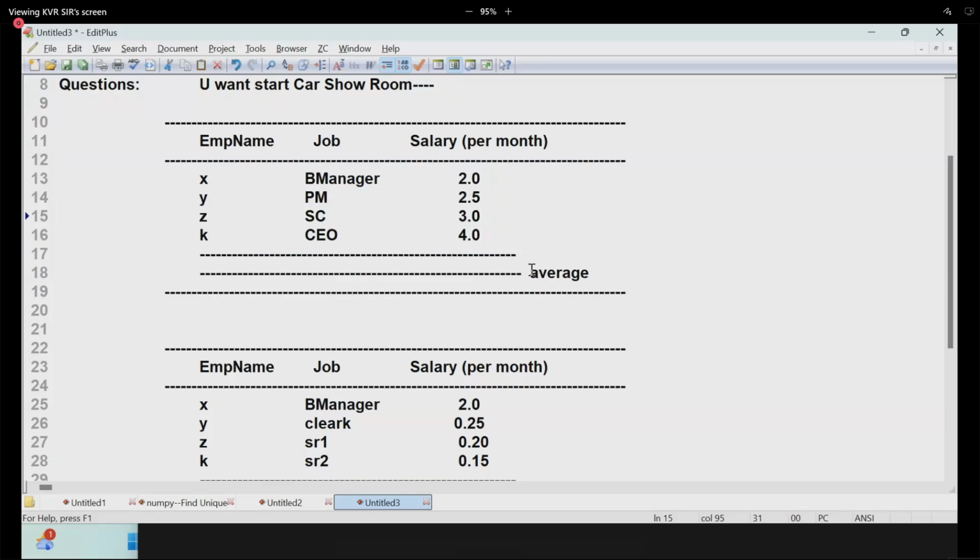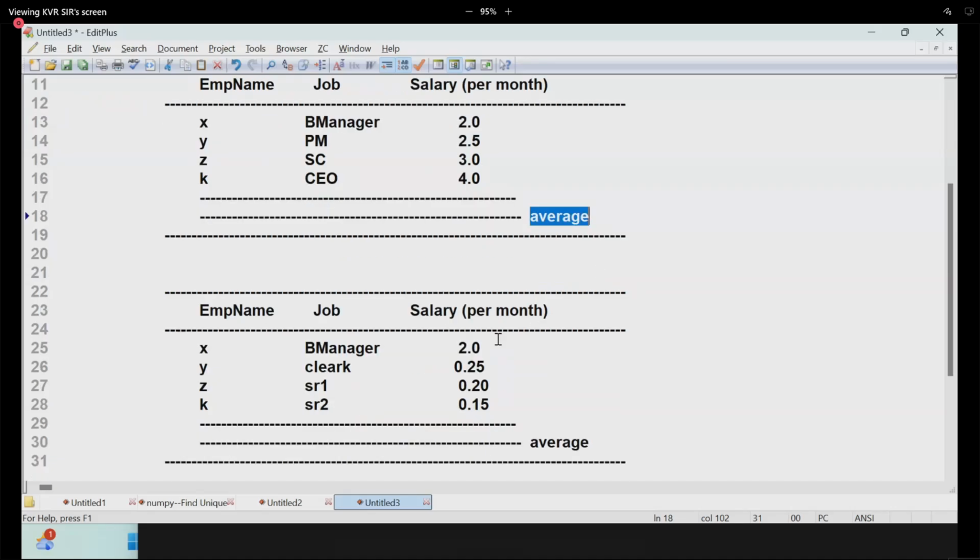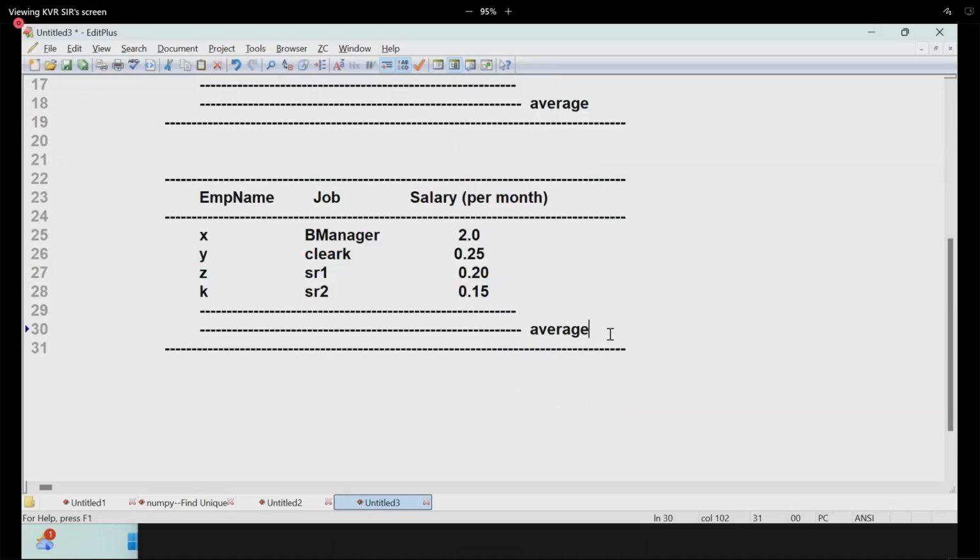Here I cannot find the average. 0.65 is coming, and it is not a good idea. The mean average deviation is very high.